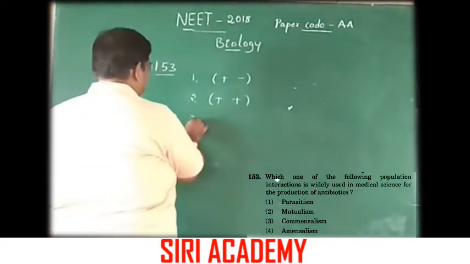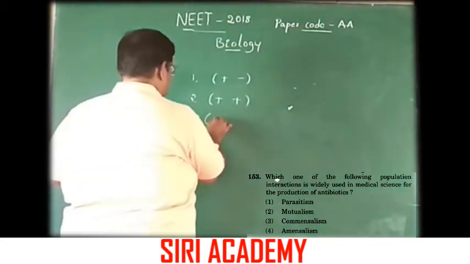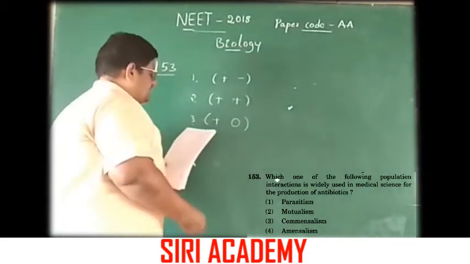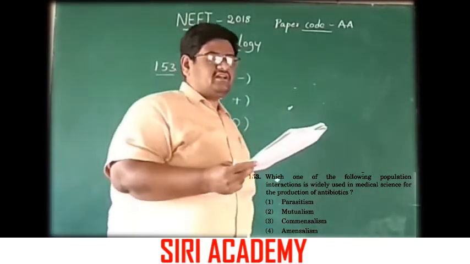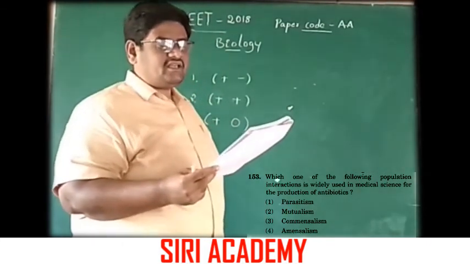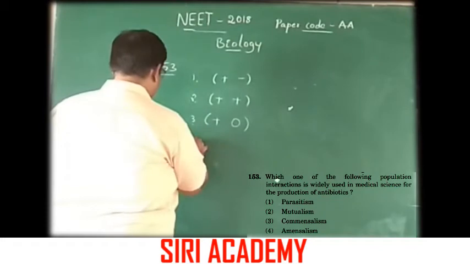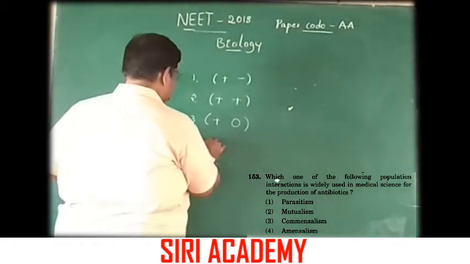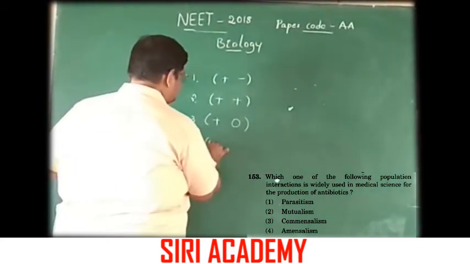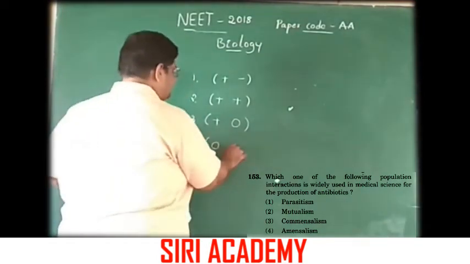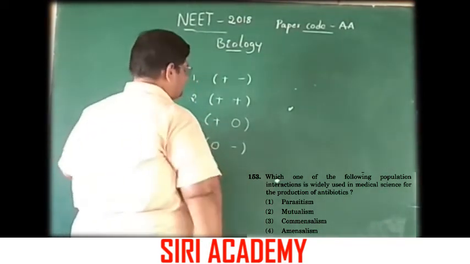In commensalism, one organism gets benefited and the other gets neither benefit nor harm. In amensalism, one organism gets neither benefit nor harm and the other one is harmed.